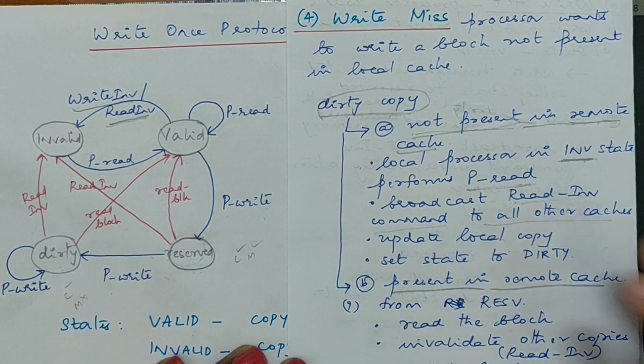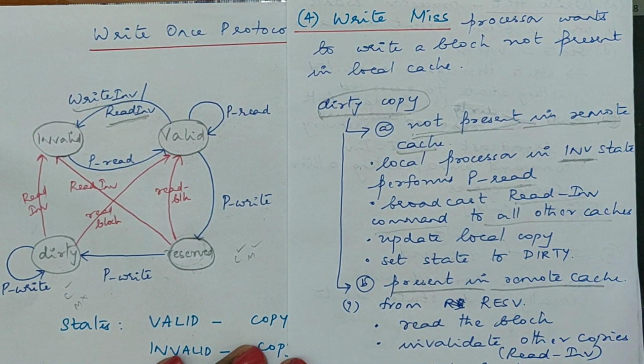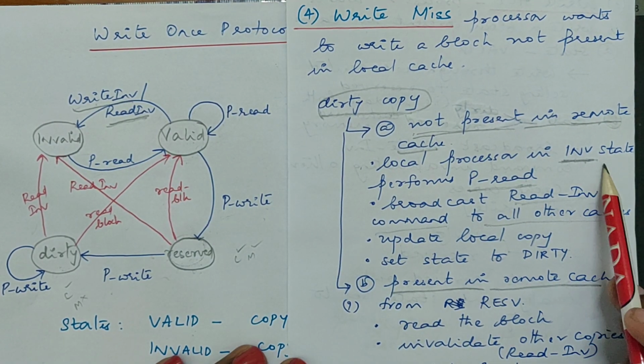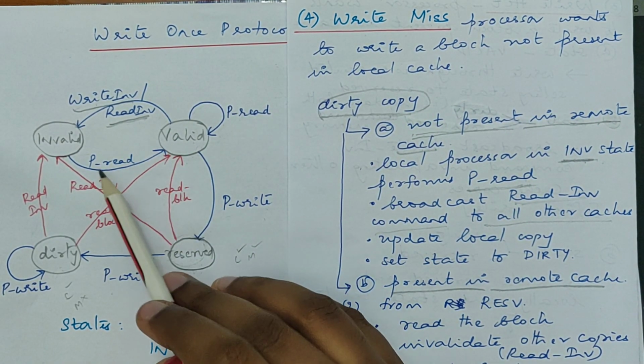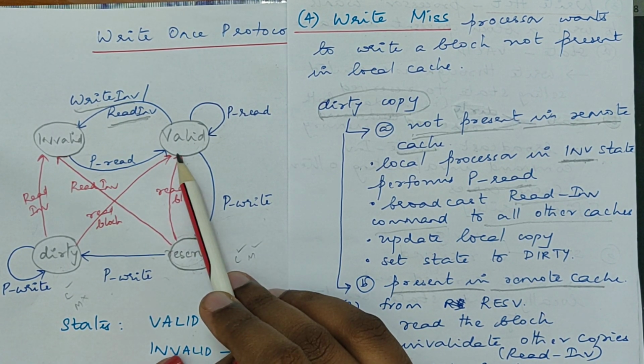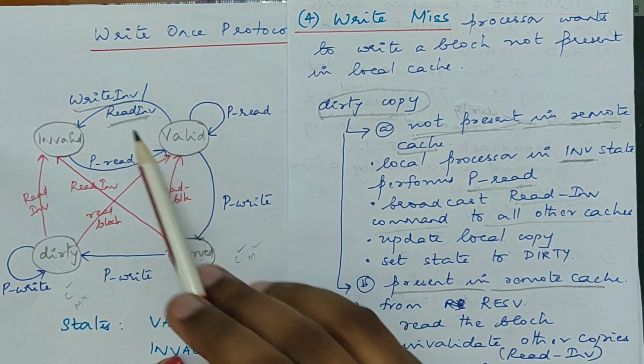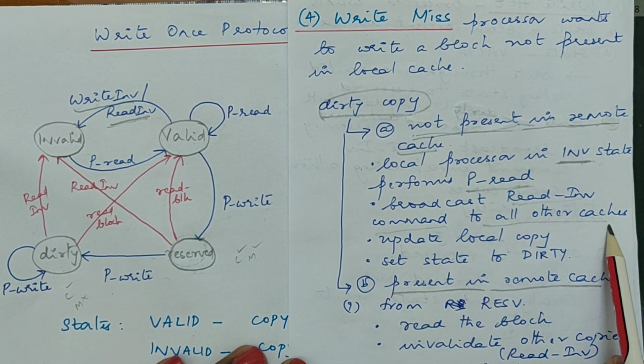So all other cache copies should be invalidated, right?